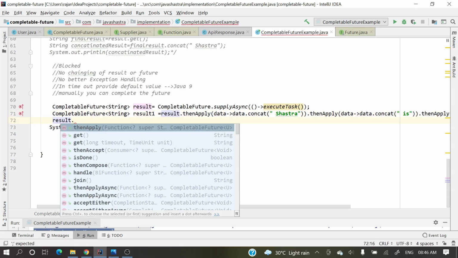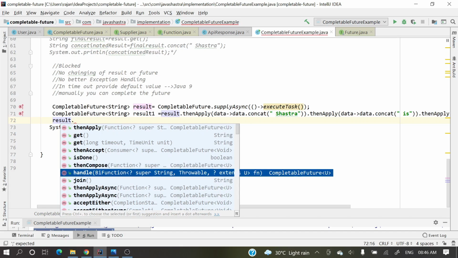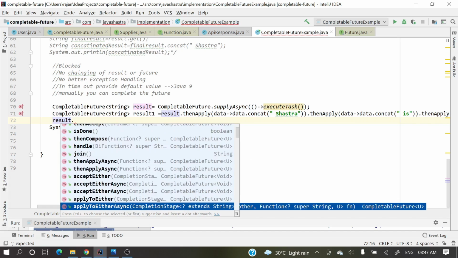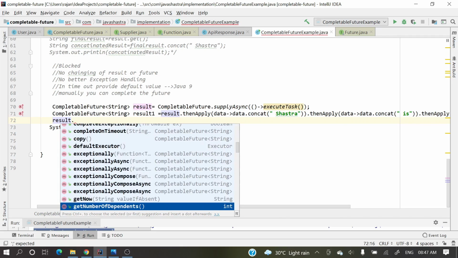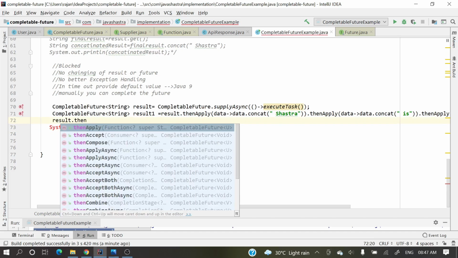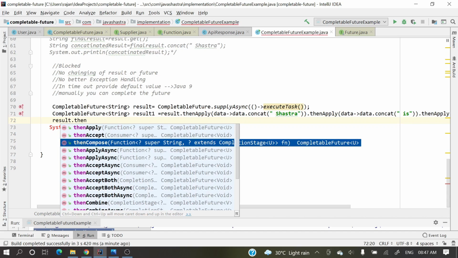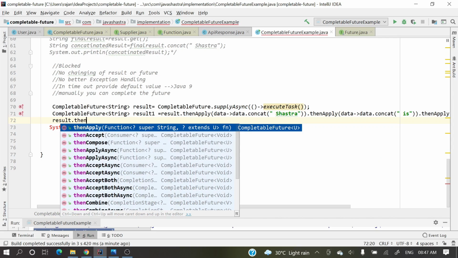A lot of chaining methods are present over here. This video is not the scope to cover them all. Just see: then compose, handle, join, accept either, apply, cancel, complete async. A lot of things are over here. Ideally, then apply, then accept, then compose, then combine. To explain all these methods is not the scope of this video. Still, I will explain two things, then apply and then accept.